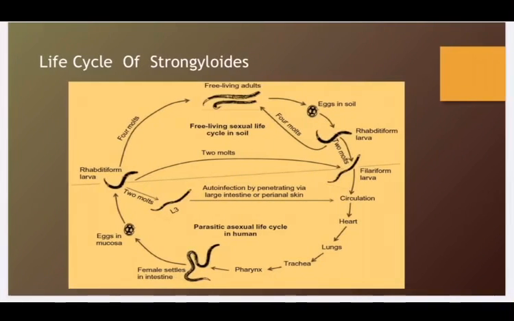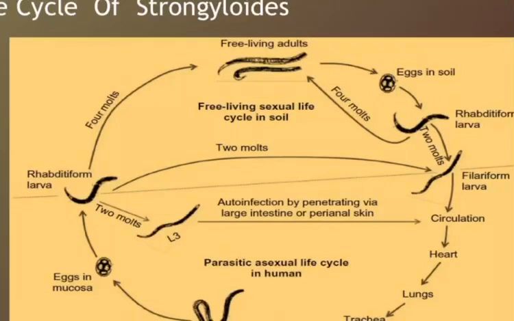Then we have the life cycle of Strongyloides. We discussed that they have two distinct life cycles, one in the human body, which is the asexual parasitic life cycle, and the other in the soil, which is the free living sexual cycle. Now if we see the sexual cycle, we can see that rhabditiform larvae are converting into free living adults which lay the eggs in the soil. Then again they transform into the larvae and then the filariform larvae. Now this is basically the sexual cycle.